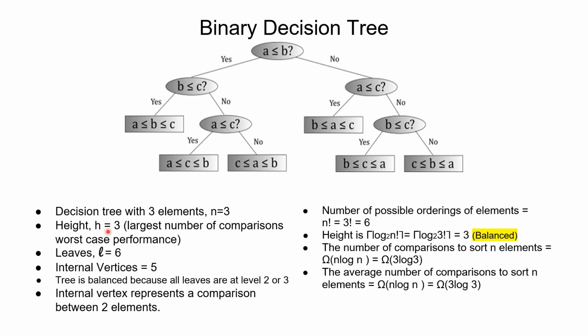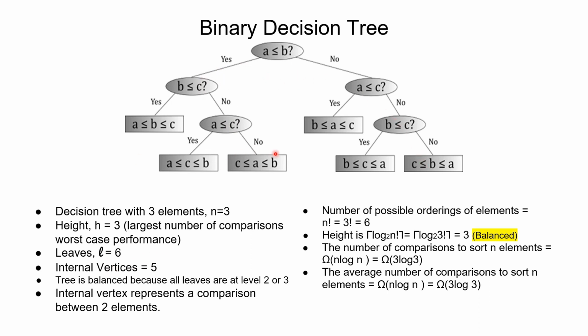Okay, we have here a binary decision tree, and let's analyze this tree. It has 3 elements here, and we need to sort them. The height of this tree is 3 because the largest number of comparisons in the worst case scenario is 3, and the number of leaves, there are 6. The leaves here represents the number of possible orderings of the elements, and we can calculate this using the formula n factorial to get 6. And there are 5 internal vertices here.